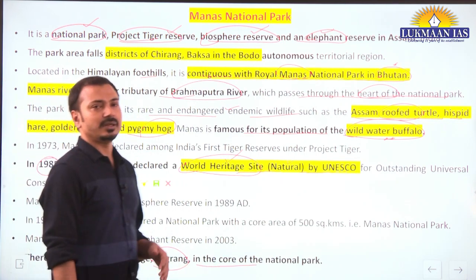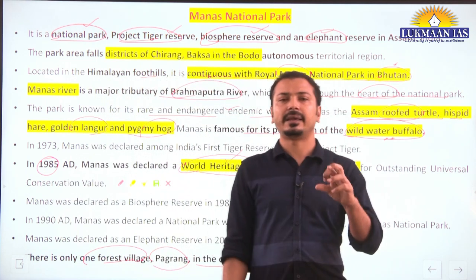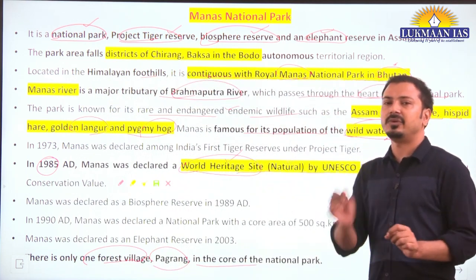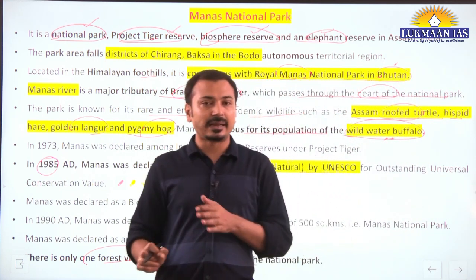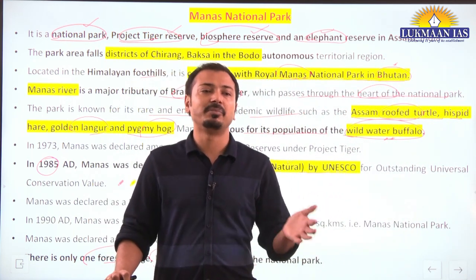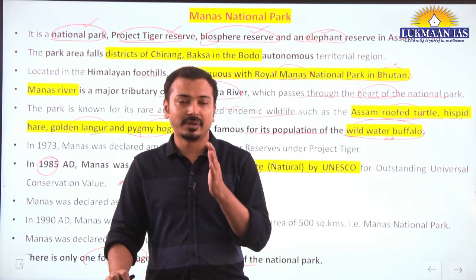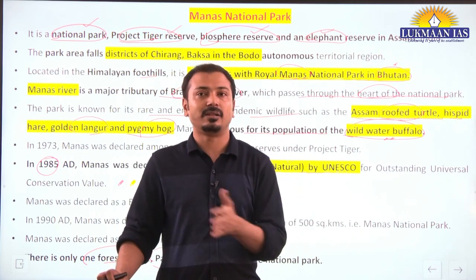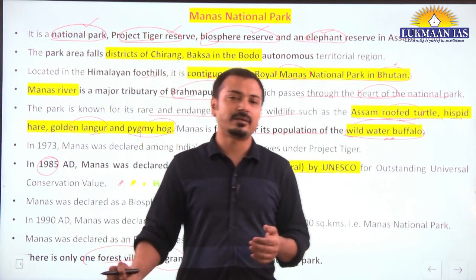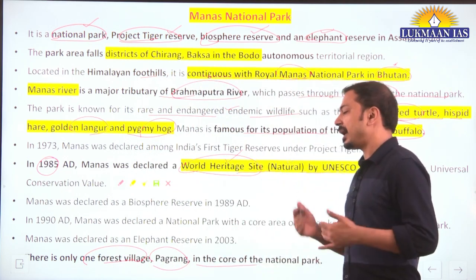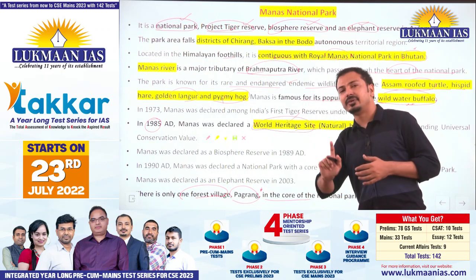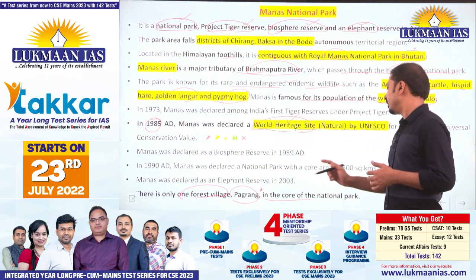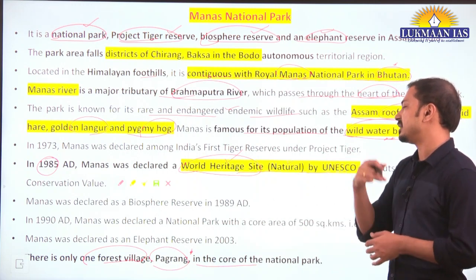There was one question in 2018 or 19, I guess, on Desert National Park. There was a statement in prelims related to whether that national park is inhabited by people or not. Whether people are living inside the national park or not. That was the statement, and such kinds of statements can be repeated. So that's why, and this is very specific, only one forest village within the national park, although there are many villages in the periphery.